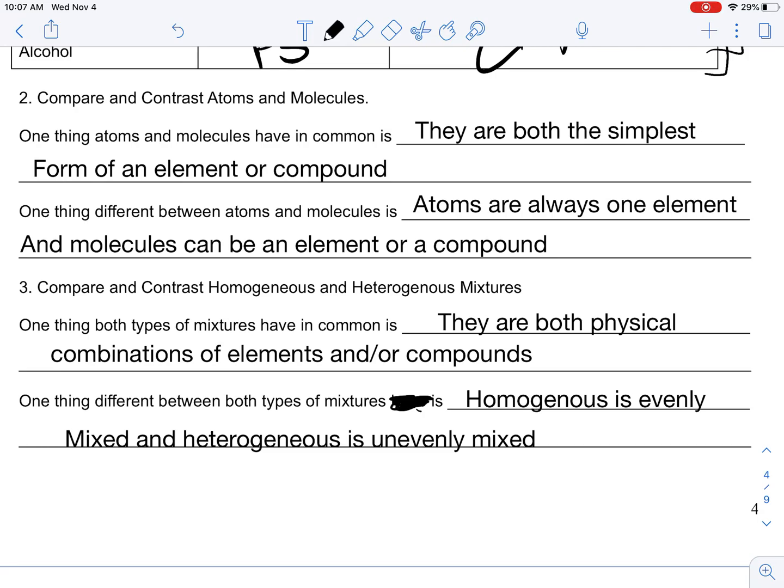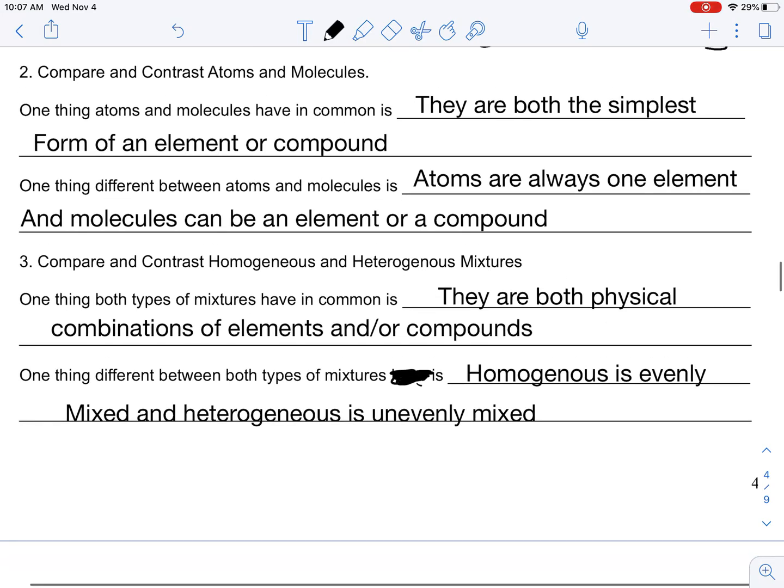Similarities between atoms and molecules, and different types of compounds and mixtures. So one thing they have in common in their simplest form, you could also say that they're pure substances.